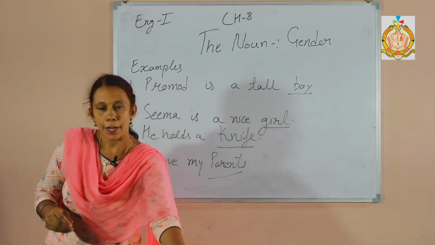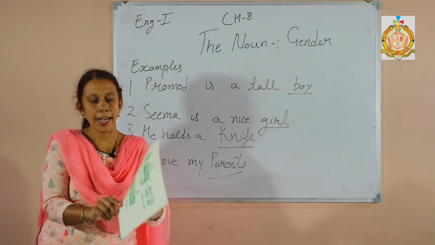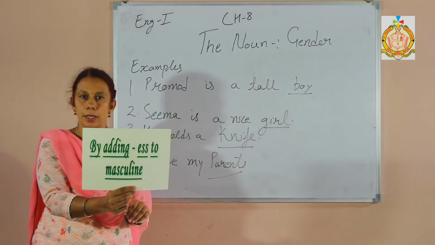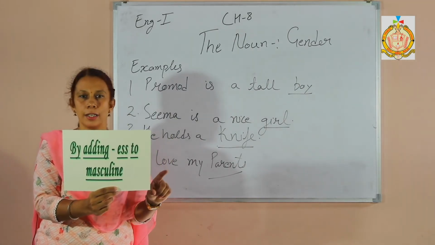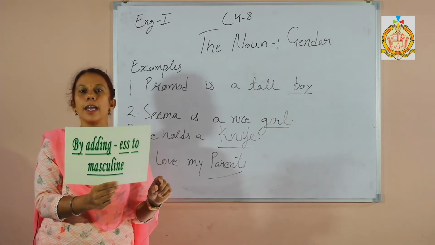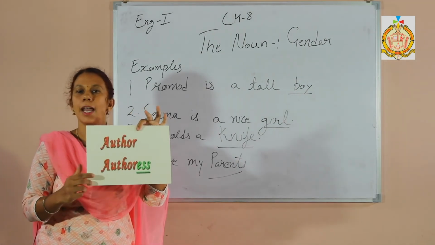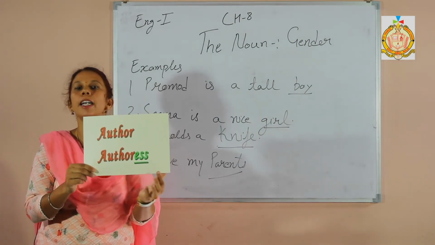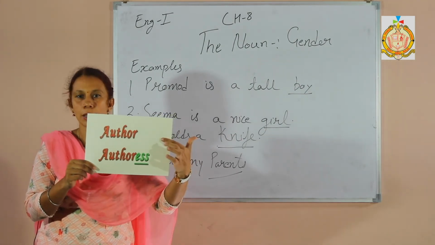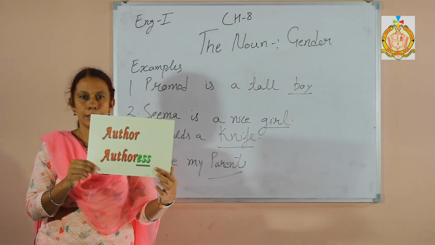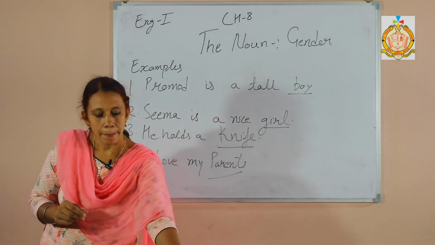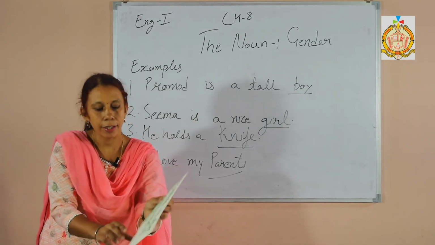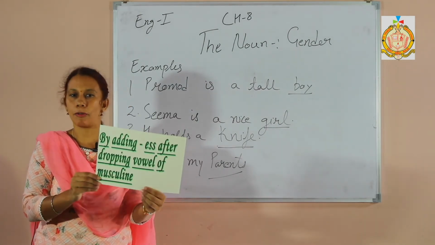The second way to form the feminine is by adding ess to the masculine gender. For example, the word is author, and you add ess to it, it becomes authoress. Male author, female authoress. Clear? Okay. The third way is by adding ess after dropping a vowel.